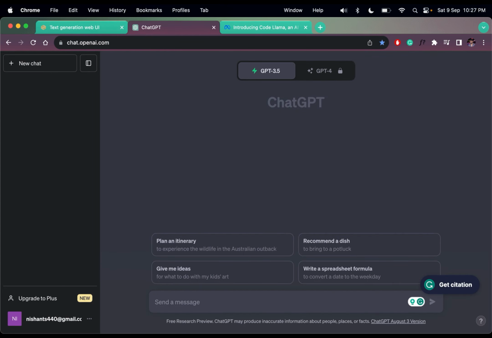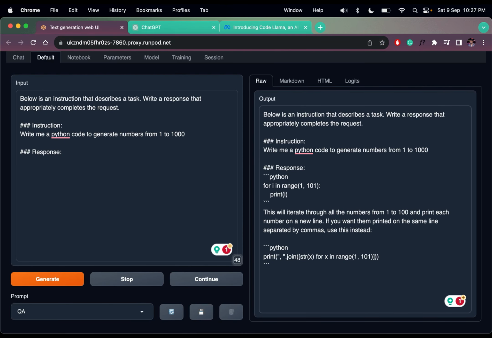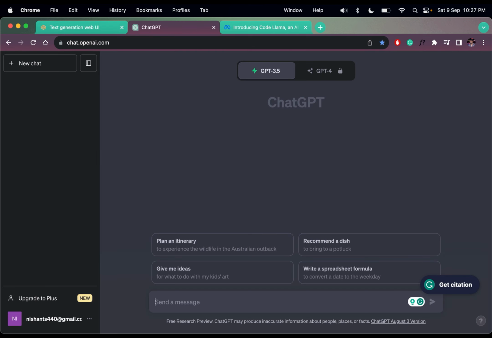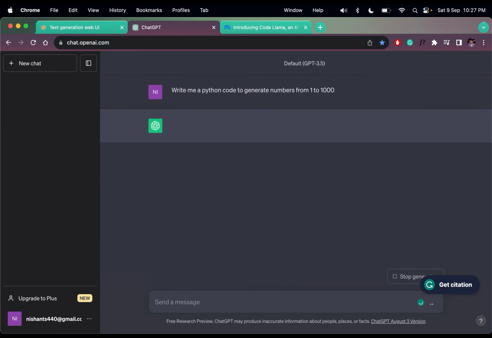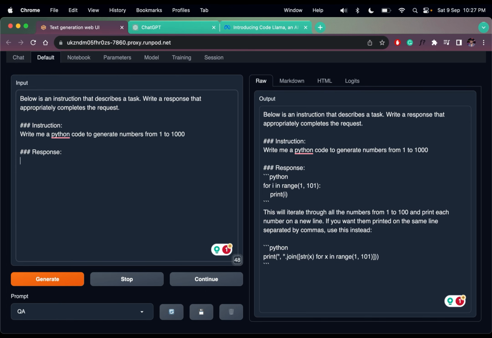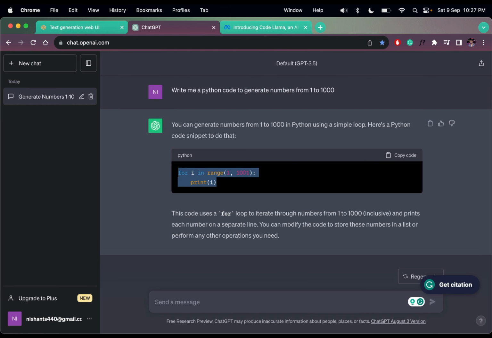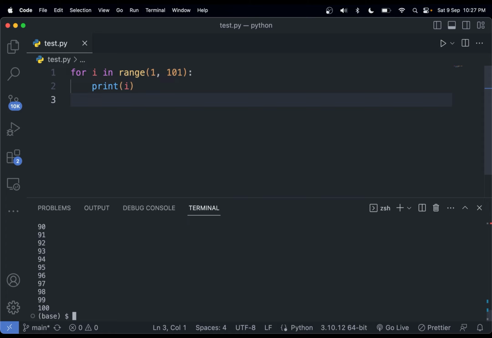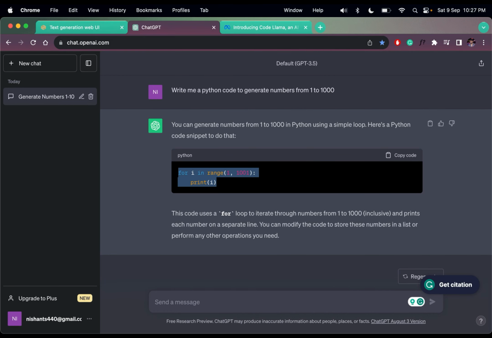That's a flaw. Let me do the same thing in ChatGPT 3.5. I just have to copy and paste, then enter. It gives the same thing, but the upper limit is not 101, it is 1001, so it will give numbers till 1000.